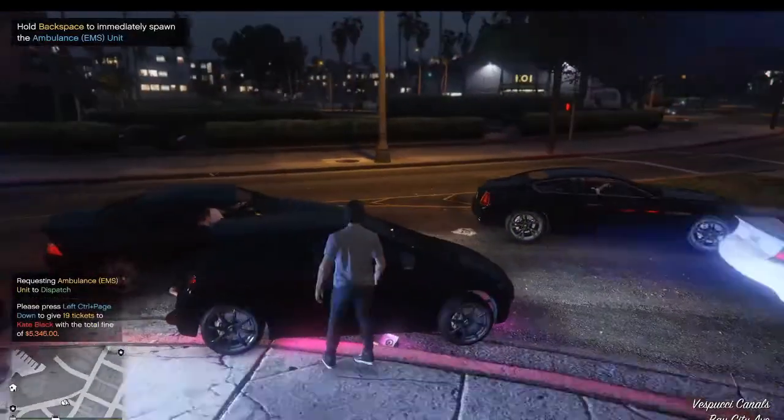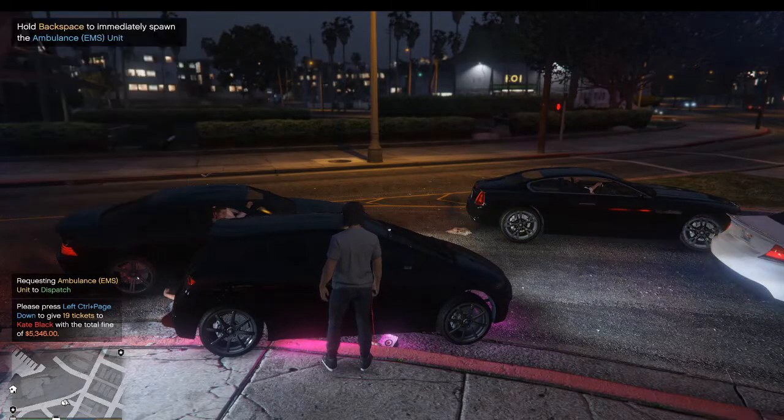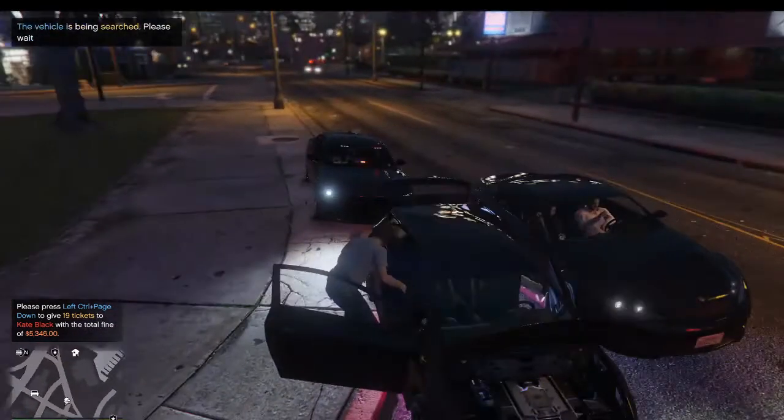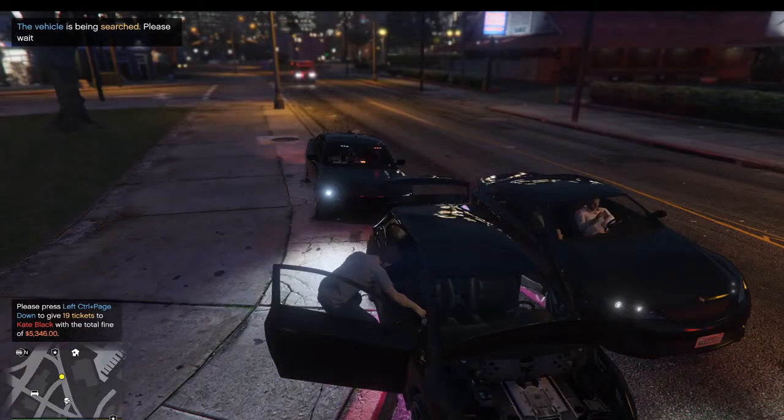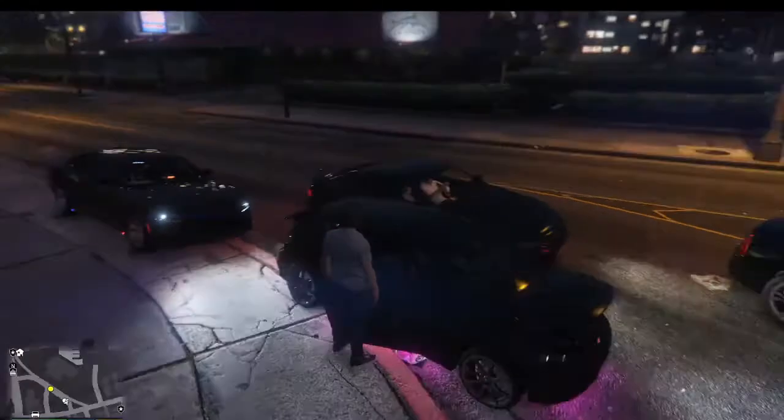But guys, this is just a great tool to use. I suggest everybody get this tool and add it to your LSPDFR. It's a great tool. Oh hell, she did have stuff. She had kilos of cocaine and methamphetamine on her.